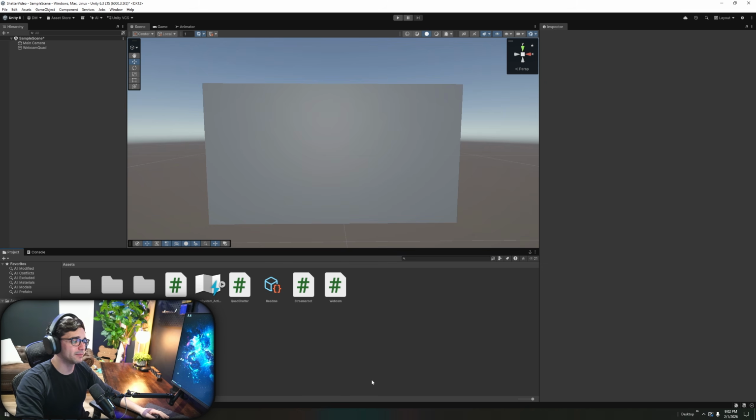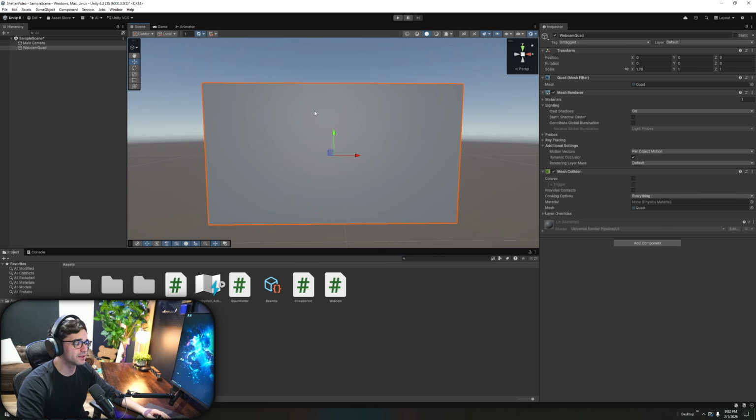From there, I'm going to minimize this. And the first thing I need to do is take my webcam script, this one right here, named webcam, with my quad selected. You can tell it's selected here. It's got the orange ring. And if you ever question, the inspector will say what object you have at the top right there.